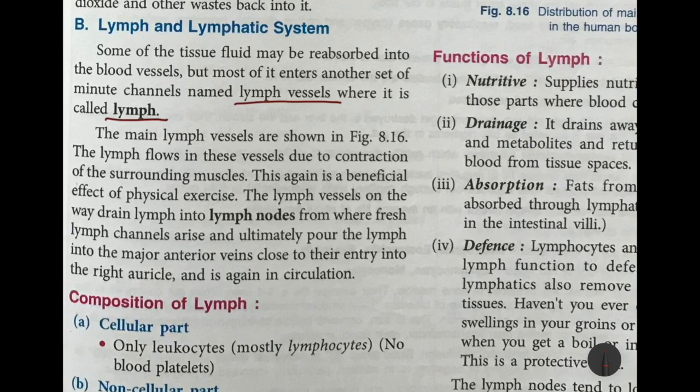The lymph flows in these vessels due to contraction of the surrounding muscles, and this is again a beneficial effect of physical exercise. The more you exercise, the more lymph will flow in the vessels. The lymph vessels on the way drain lymph from lymph nodes, from where fresh lymph channels arise, and ultimately pour the lymph into the major anterior veins close to the entry into the right auricle, and again it goes back into the anterior vena cava, and then back into the blood circulation again.